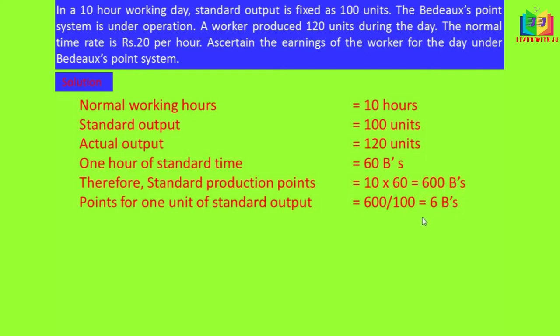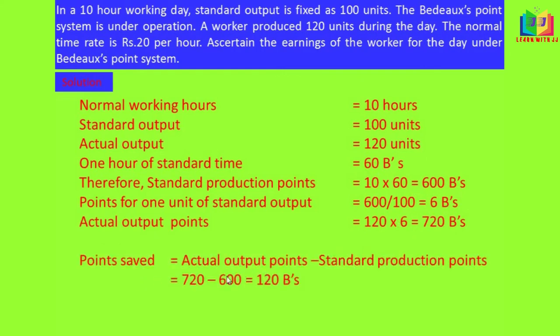Using this we have to calculate the actual output points. The actual output here is 120, so 120 into 6 gives 720 Bs. This is the actual points and this is the standard points. Now we have to calculate the points saved. So 720, the actual points, minus the standard production points gives the points saved, that is 120 Bs. Now we can substitute in the formula.